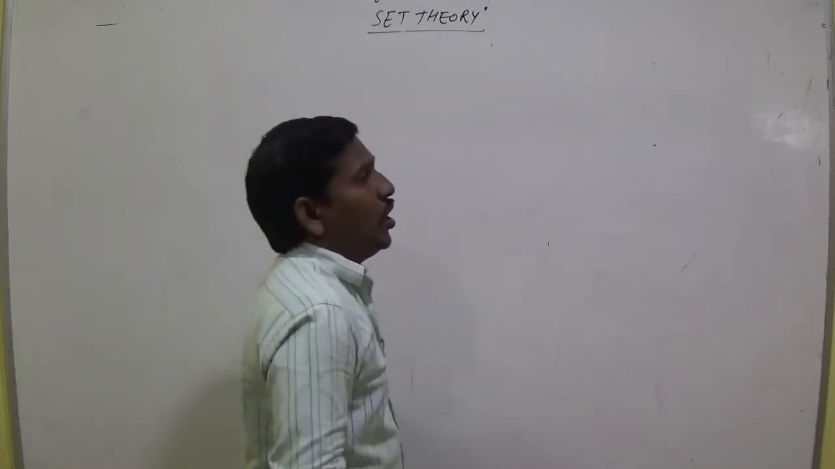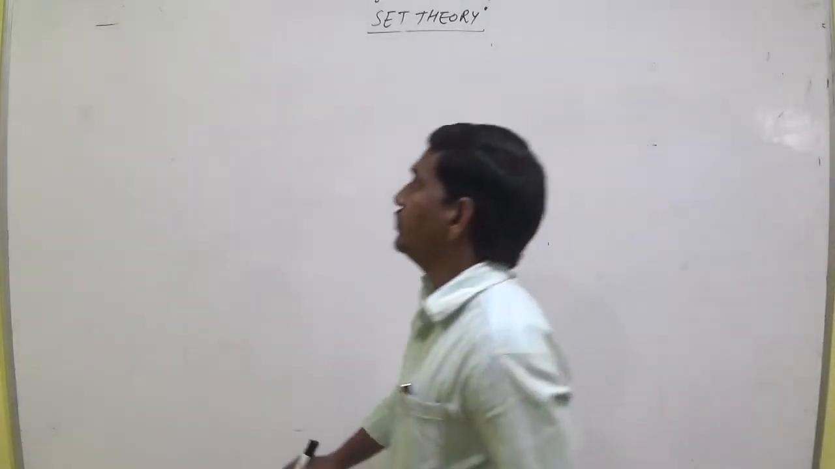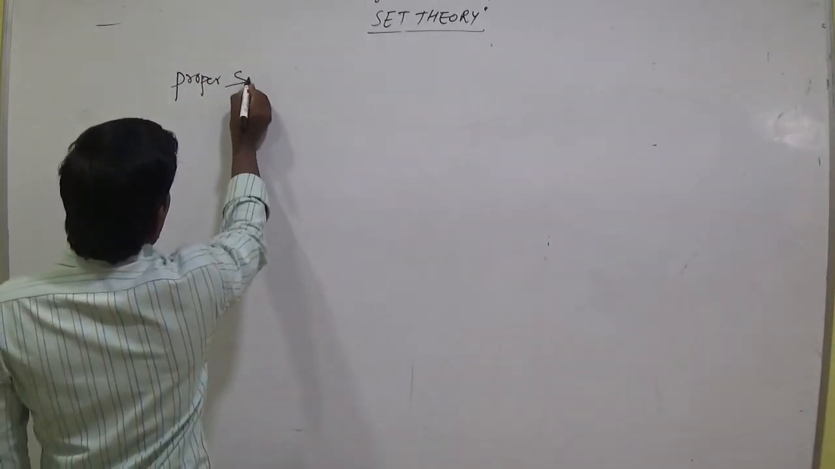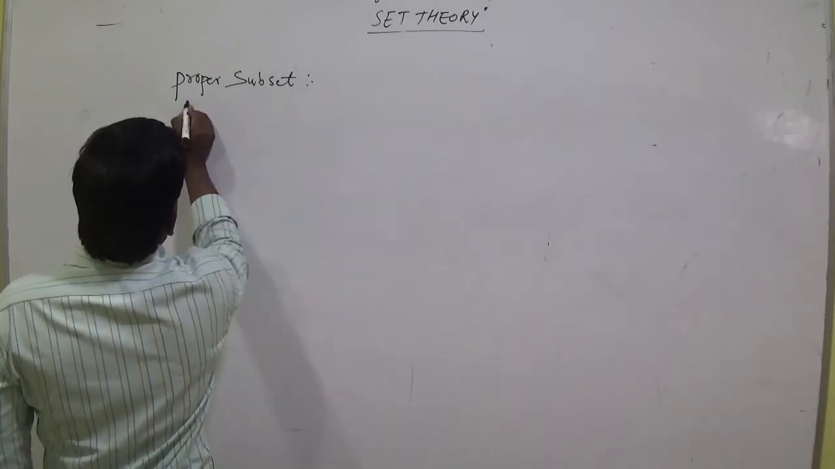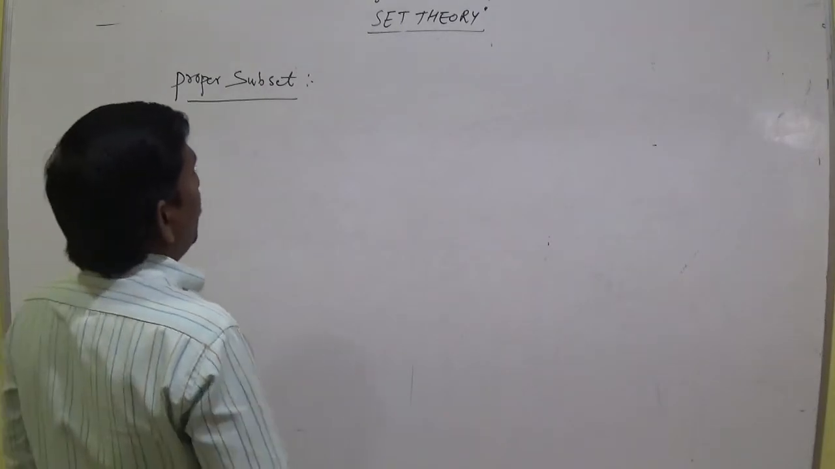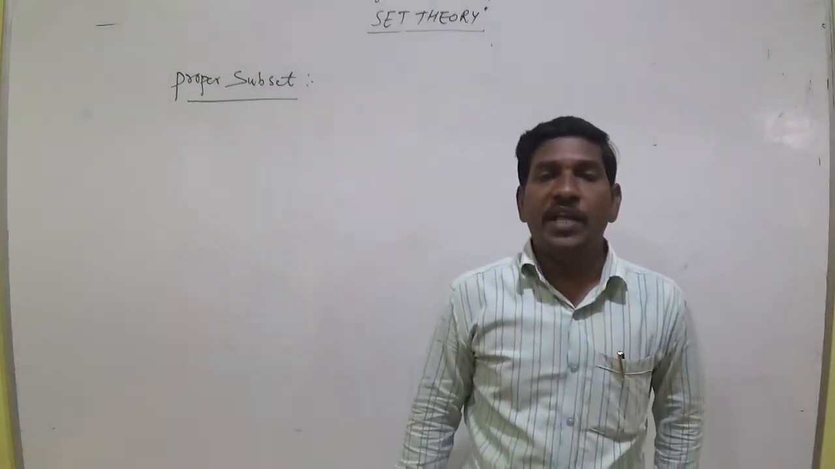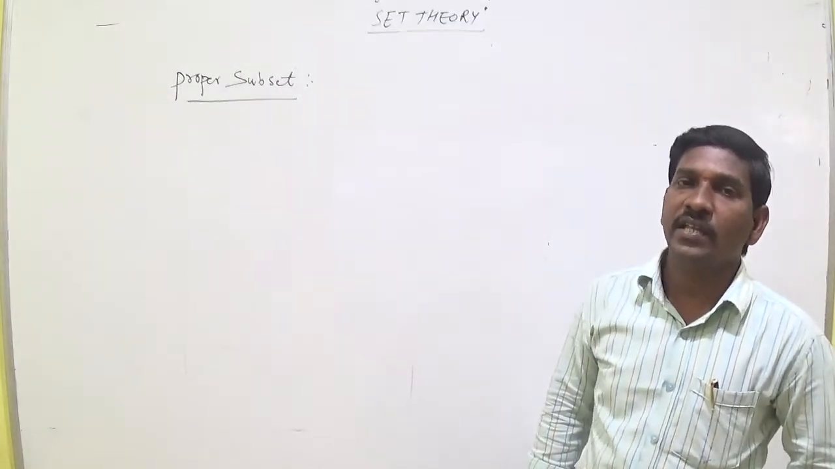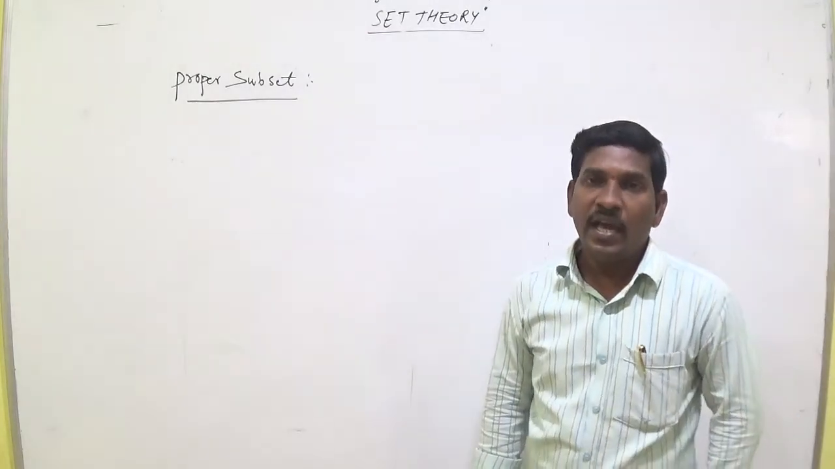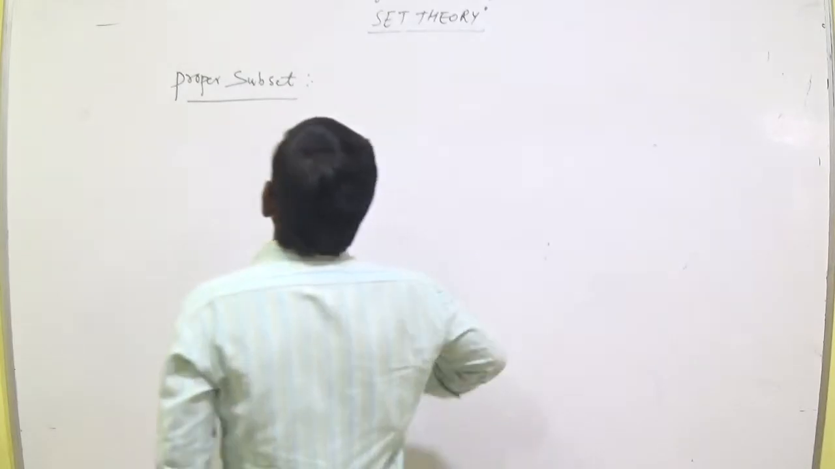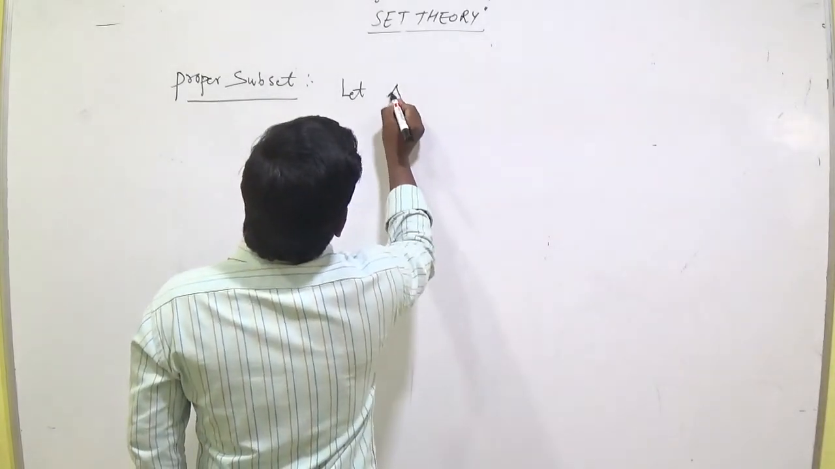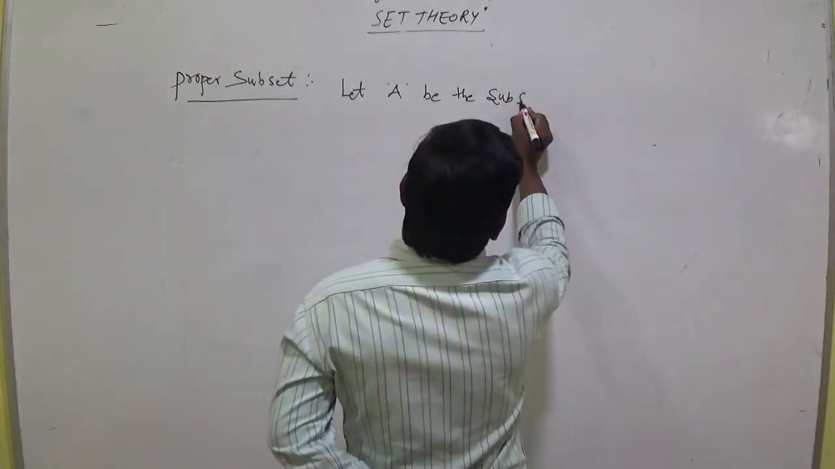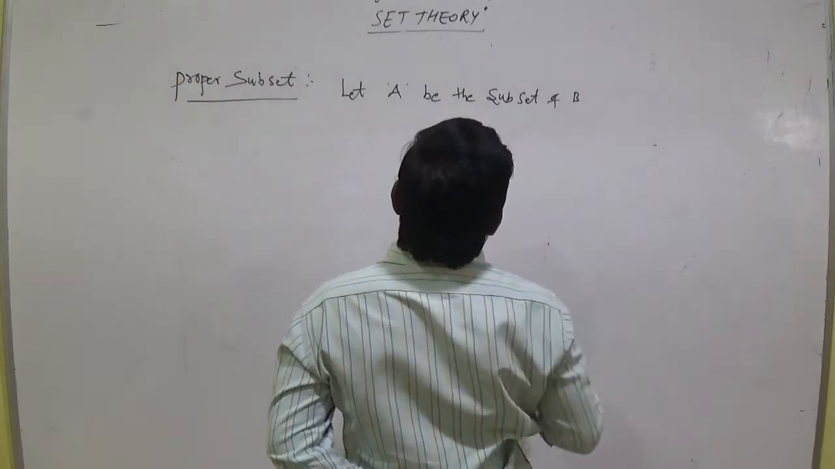Now let us discuss proper subset. Proper subset means, let A be a subset of B. We can say that A is a proper subset of B if A is not equal to B. Let A be the subset of B.